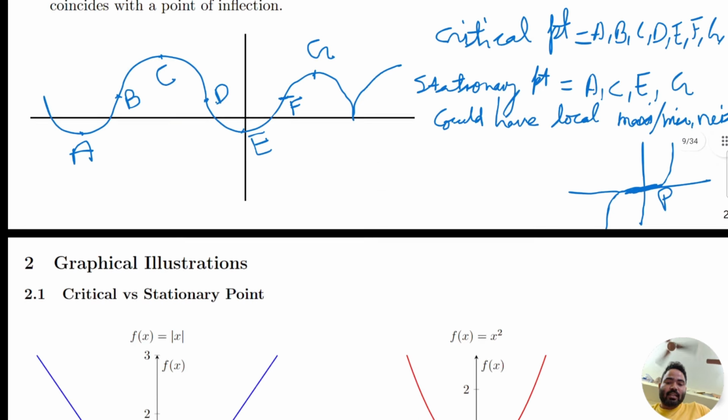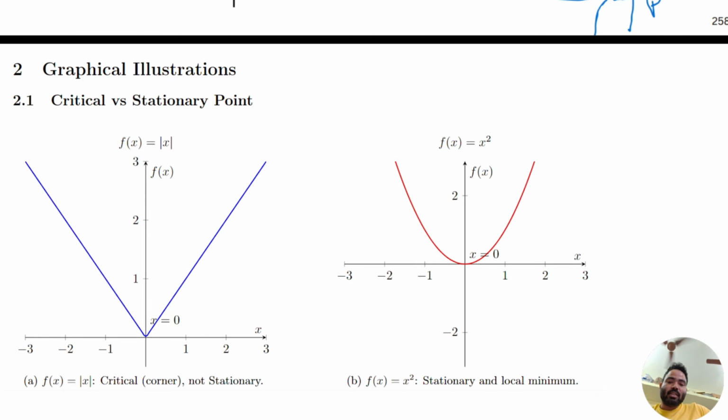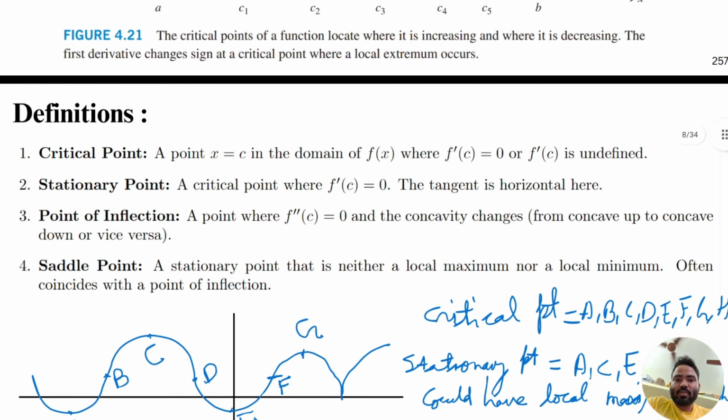So you can say the derivative is not defined, meaning dy over dx is not defined, but the function should be defined at that point. So at that point the function has a critical point. And now the stationary point: for a stationary point the derivative should be 0, meaning the tangent is horizontal or parallel to the x-axis.